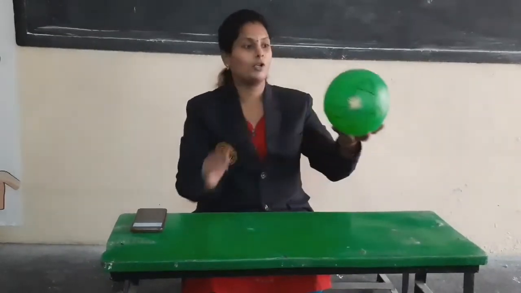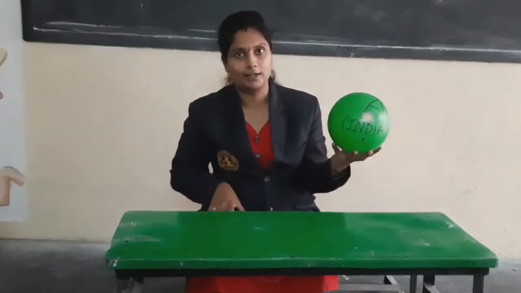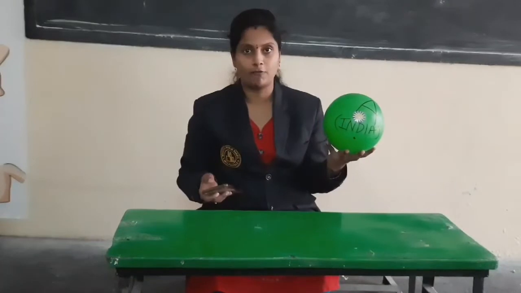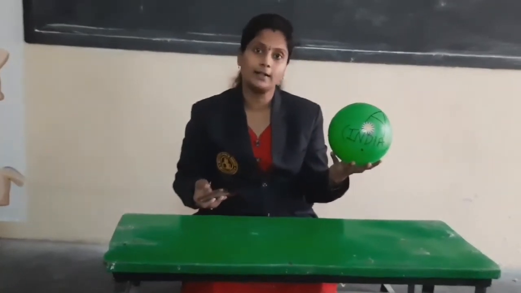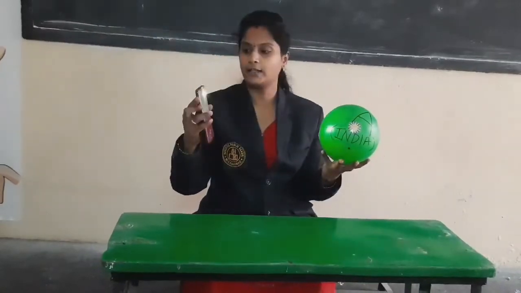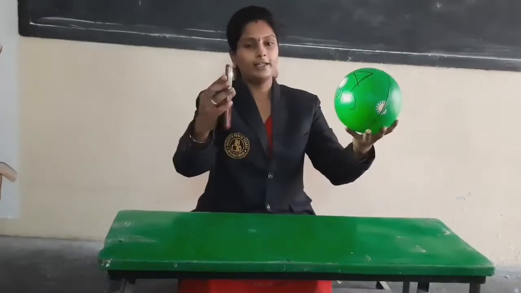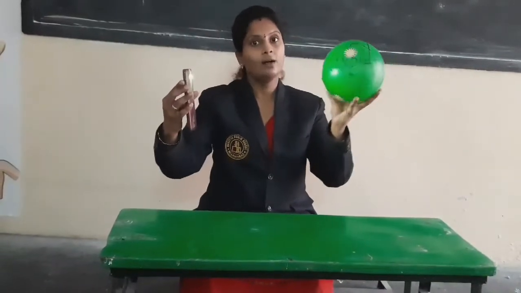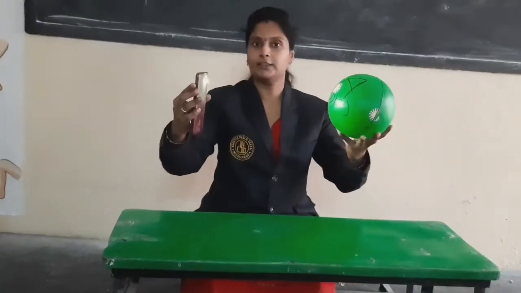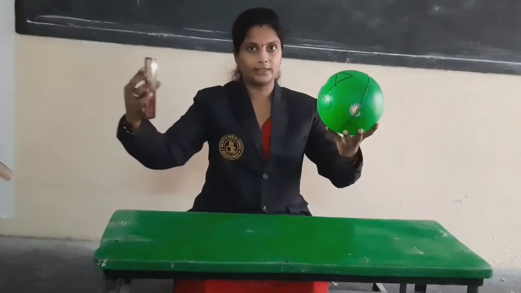So I divided the ball into two parts, A and B. Now here I cannot bring the sun, so I am using a torchlight as a source of light like the sun. Here the torchlight is acting as the sun. So let's see carefully. Here this is the sun and this is the earth. So Earth's A part, that is India, is facing towards the sun.